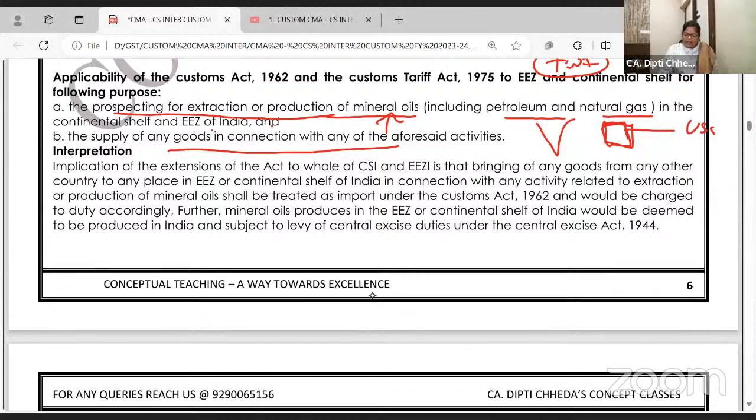Implication to the extent of act, the whole of continental shelf and is a bringing of any goods and all in connection with activity related to mineral shall be treated as import and it will be chargeable. Further, mineral oil which is produced here would be deemed to be produced in India and subject to levy of central excise. मैम, अगर यहाँ पे मिनरल ऑयल प्रोड्यूस किया है तो भी एक्साइज ड्यूटी लगेगा? हाँ लगेगा, बिकॉज इंडिया है. आईजीएसटी लगेगा? लगेगा, बिकॉज इंडिया है.